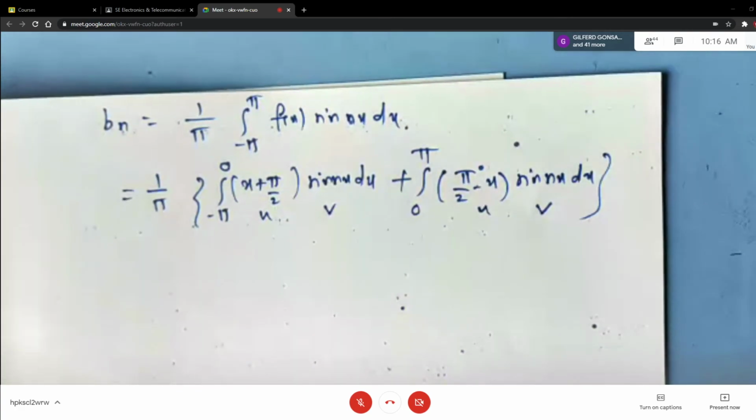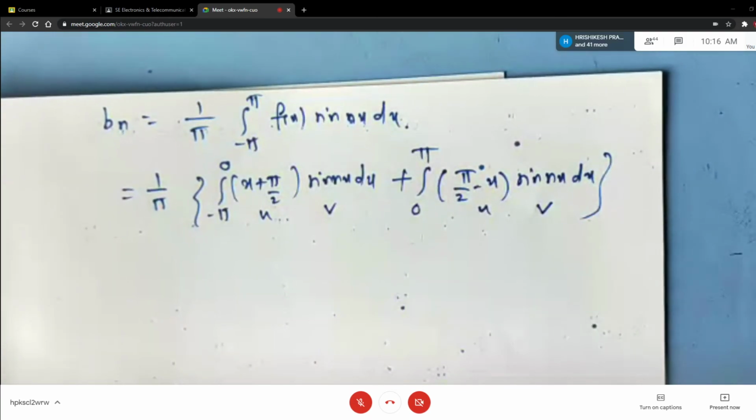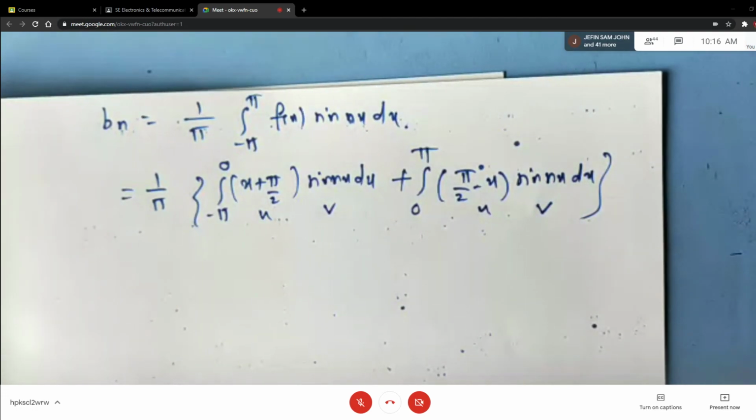After this, I will tell you how to find the Fourier series for the general interval. Now if you observe, all these problems we are doing from 0 to 2 pi, minus pi to plus pi, 0 to pi, right? But suppose some interval is given from 2 to 3 or general intervals like 0 to 2, then what are the changes in the formulas? That I will tell you next time. But before that, I want the answer from you for bn.